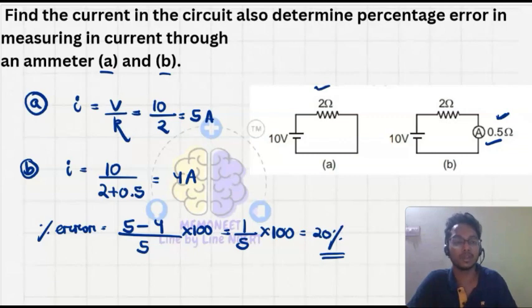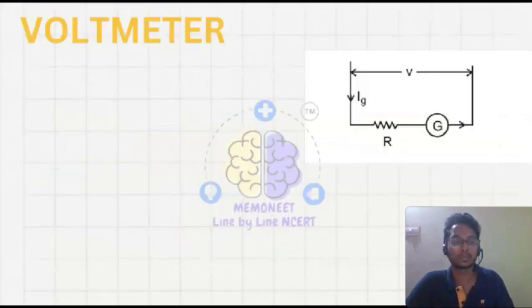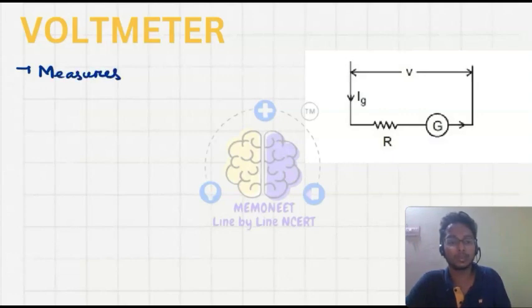Okay, now let's see the voltmeter. What does the voltmeter mean? It measures the potential difference.